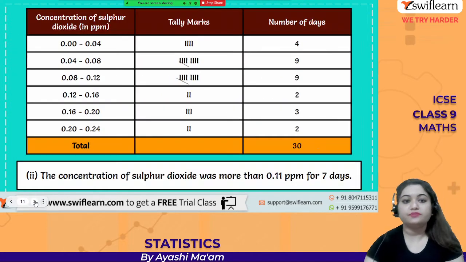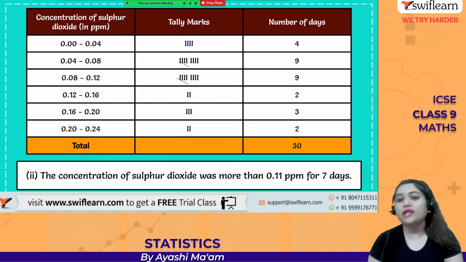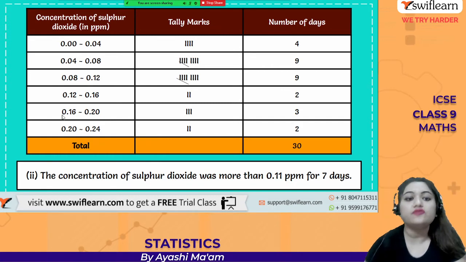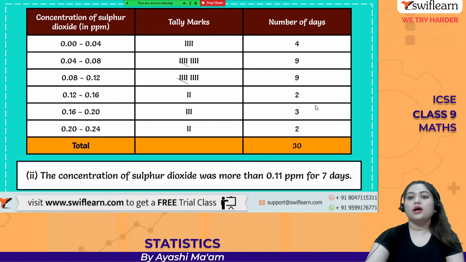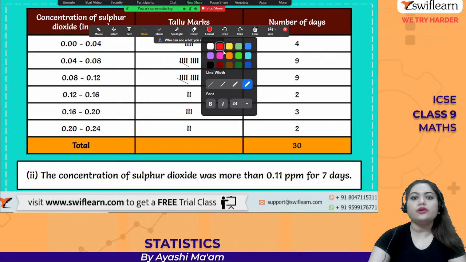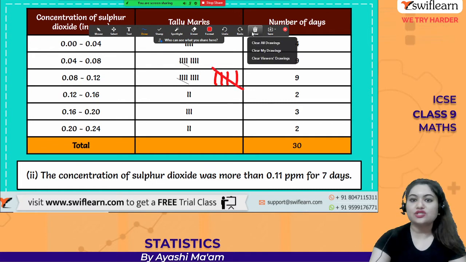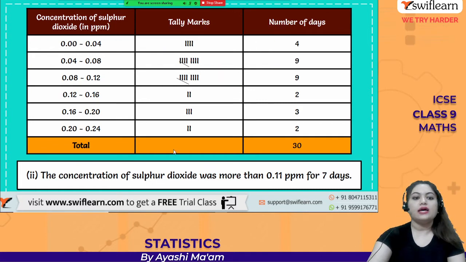All right. The next ones are from 0.08 to 0.12, 0.12 to 0.16, and all the numbers of days are given to you. So now we are getting the total, that is 30. Tally marks, I hope you all remember about the tally marks, that is we are doing 1, 2, 3, 4, and for 5 we are crossing it, right? Just for the ease of our observation.